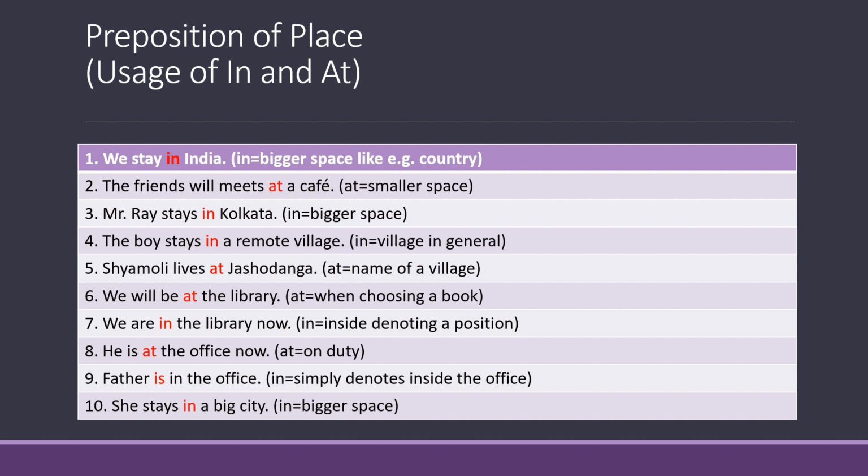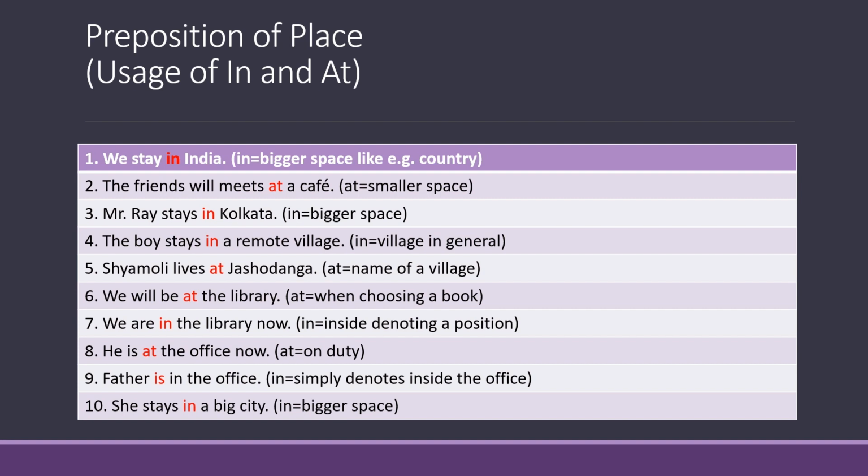Example number 4. The boy stays in a remote village. Again, when we use village in general, not specifying any particular name of the village, we will use the preposition in, as we have used in this sentence. The boy stays in a remote village.